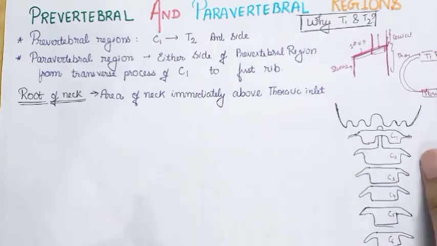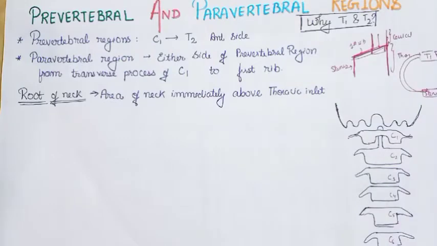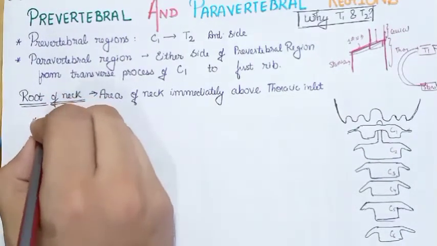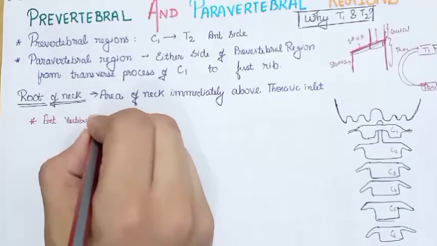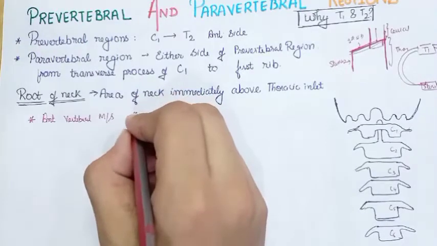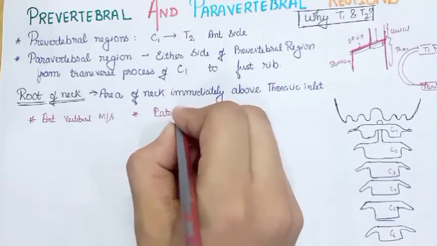Now let's see the structures that are present in the prevertebral and the paravertebral region. First let me give an introduction to all the structures present. When you have a dissection of the prevertebral and the paravertebral region, you can see the anterior vertebral muscles, that is called the prevertebral muscles. Next you will see the para or the lateral vertebral muscles.